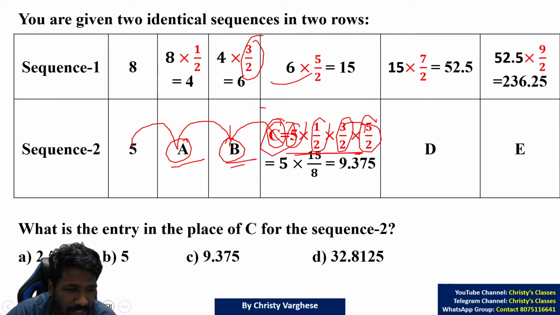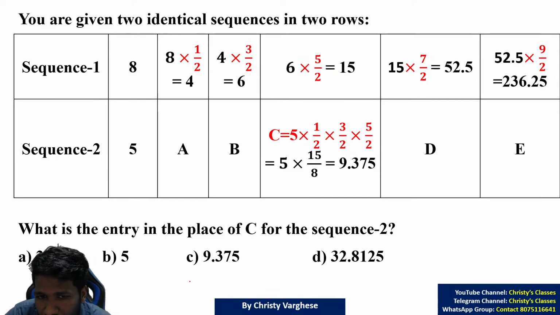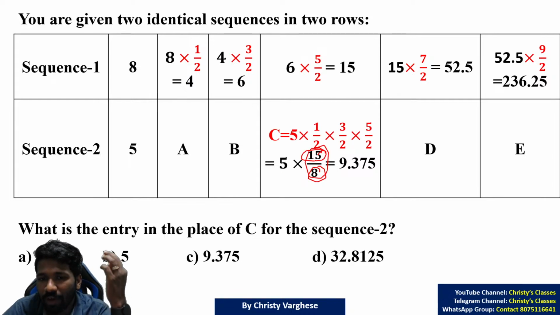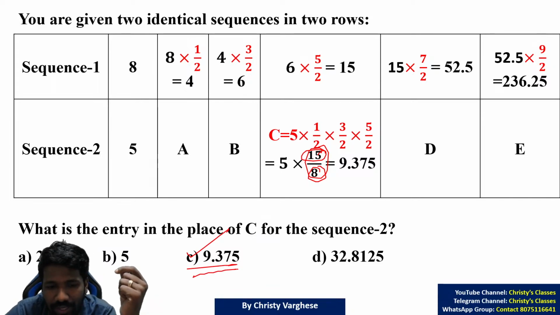Now this also you can smartly do by eliminating options. As I told, you have to use the possibility of elimination wherever possible. 15 by 8, 16 by 8 is 2, 15 by 8 is less than 2, 5 into 2 is 10. So the answer should be a little less than 10. Little less than 10, the only option that qualifies is 9.375. This is much more than 10.